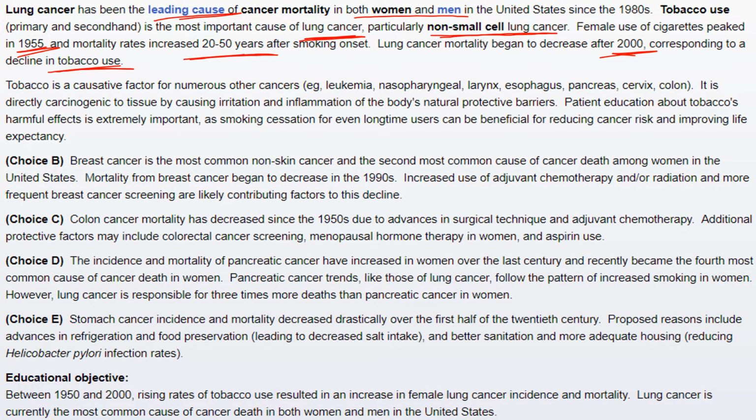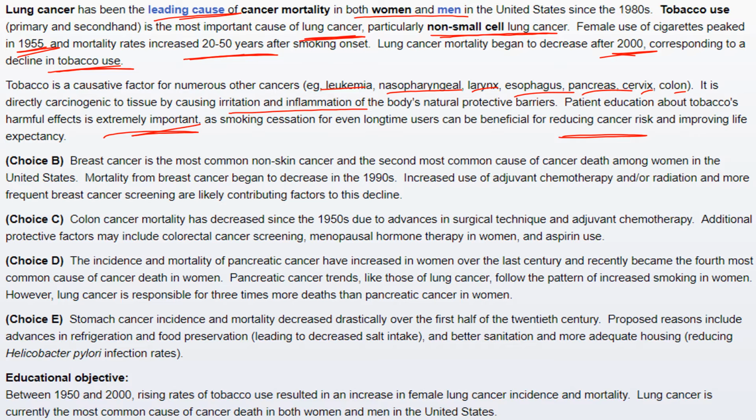Tobacco is a causative factor for numerous other cancers, for example leukemia, nasopharyngeal, larynx, esophagus, pancreas, cervix, colon. It is directly carcinogenic to tissue by causing irritation and inflammation of the body's natural protective barrier. Patient education about tobacco's harmful effect is extremely important as smoking cessation for even long-time users can be beneficial for reducing cancer risk and improving life expectancy.